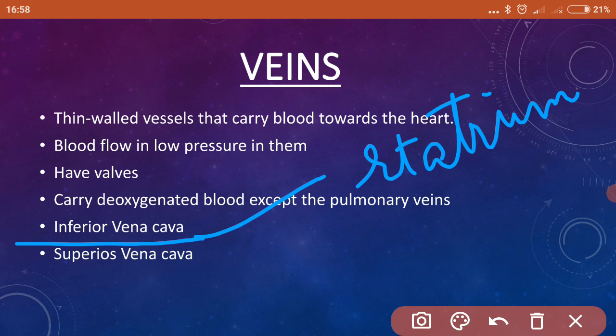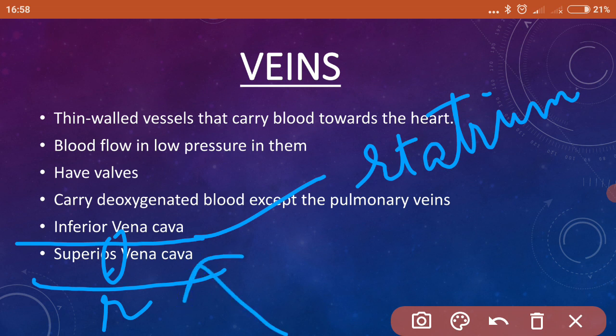Then smaller veins in the upper half of the body, this is superior, okay, they bring deoxygenated blood into another large vein called the superior vena cava. The superior vena cava also carries deoxygenated blood to the right atrium of the heart. These are the two large veins.